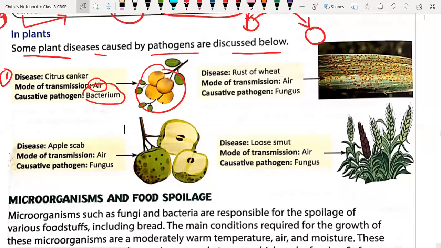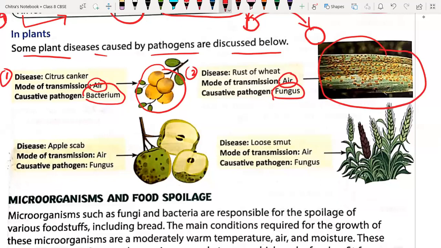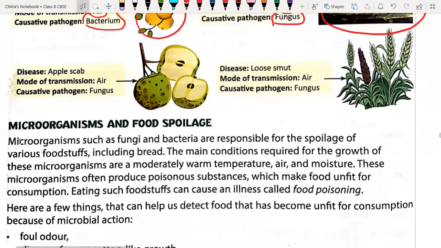The second disease here is the rust of wheat, very important. It is again transmitted through air from one plant to another, and the causative pathogen here is a fungus. So it is a fungal disease, as you can see on the leaf how it looks. Due to this, the normal functioning of the plant's cells gets disturbed and they become very weak, and the yield of the crop reduces a lot if it is not treated on time.